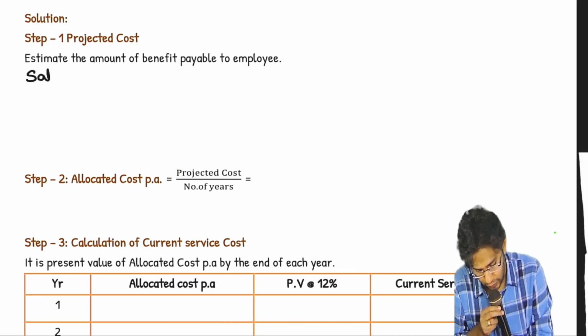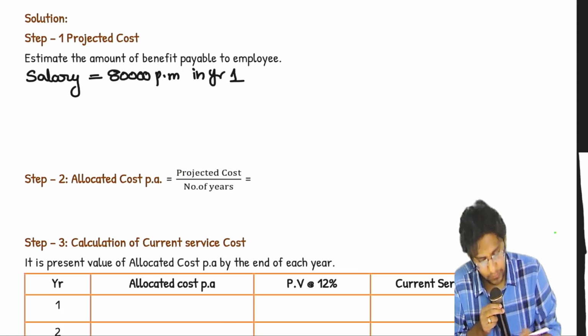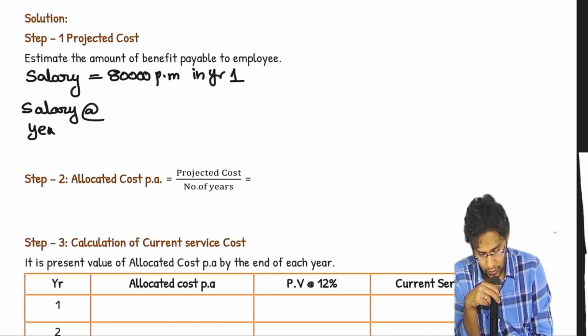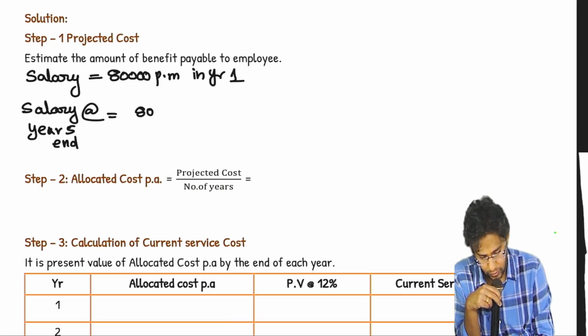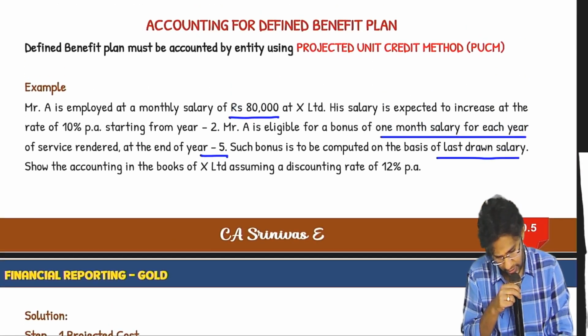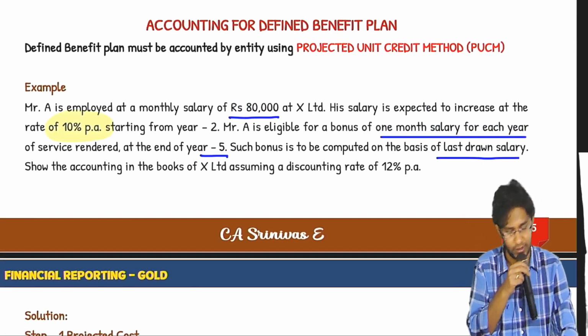So, copy this. Salary equal to 80,000 per month in year 1. Salary at year 5 ending is 80,000 into 1 plus 10%. The question gave you the salary escalation rate. Every year salary will increase by 10% per annum.